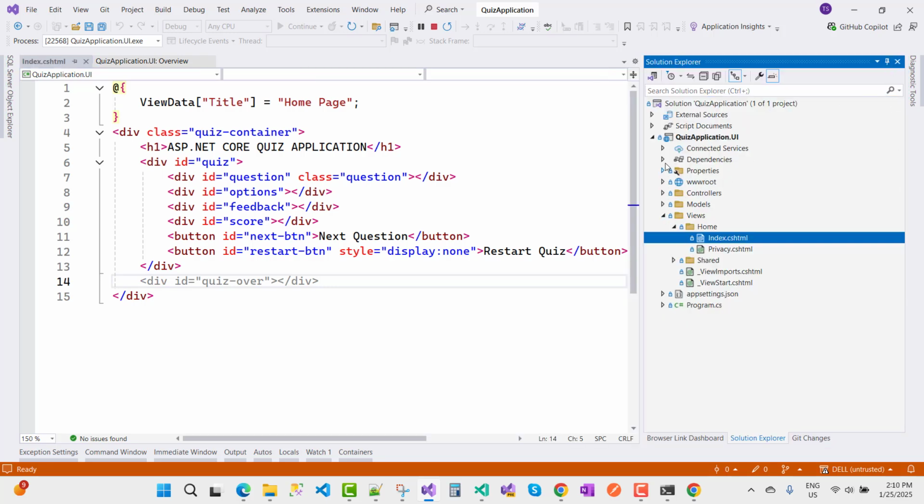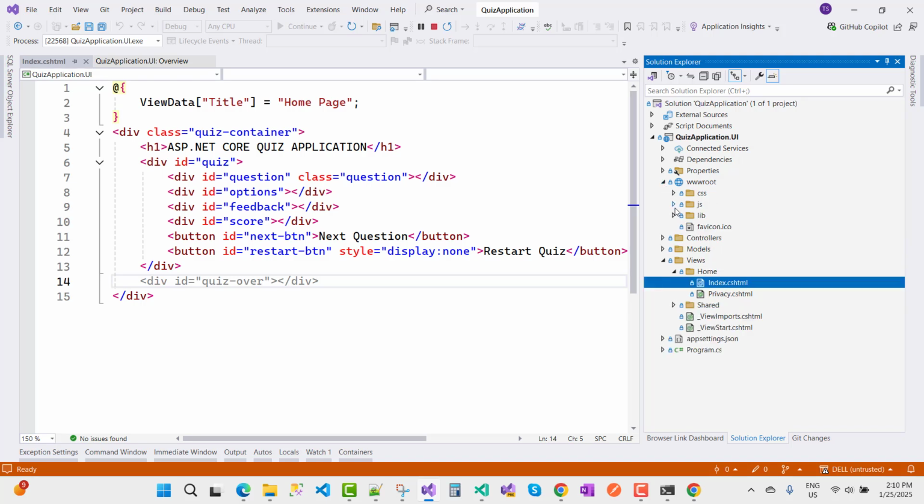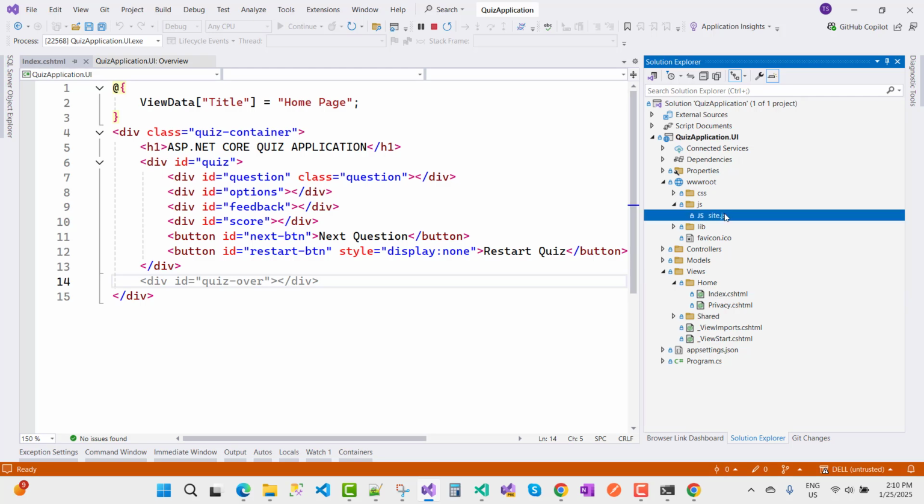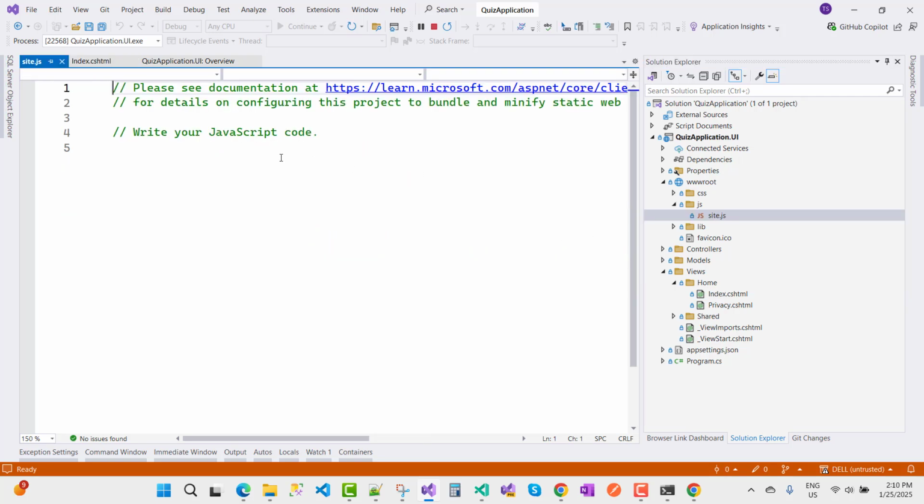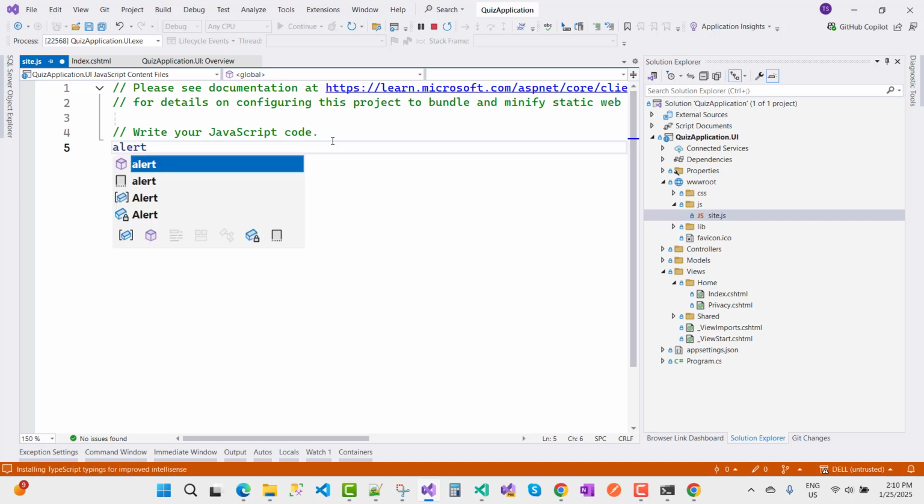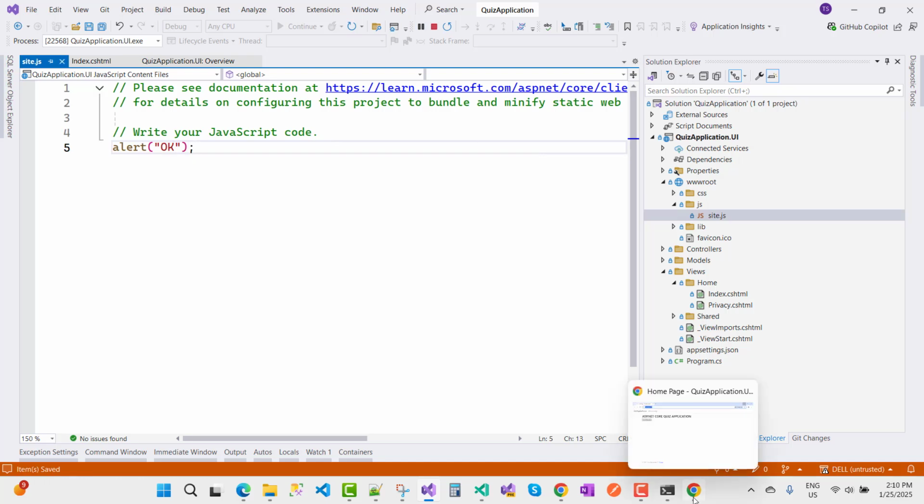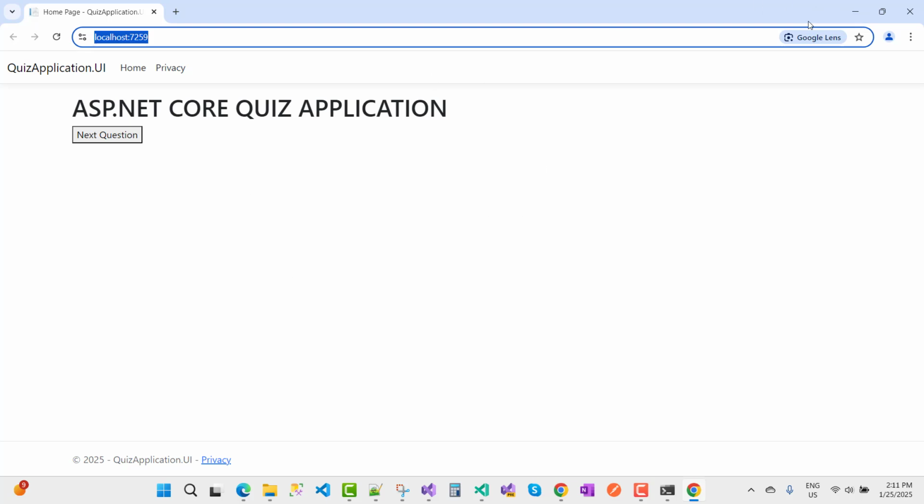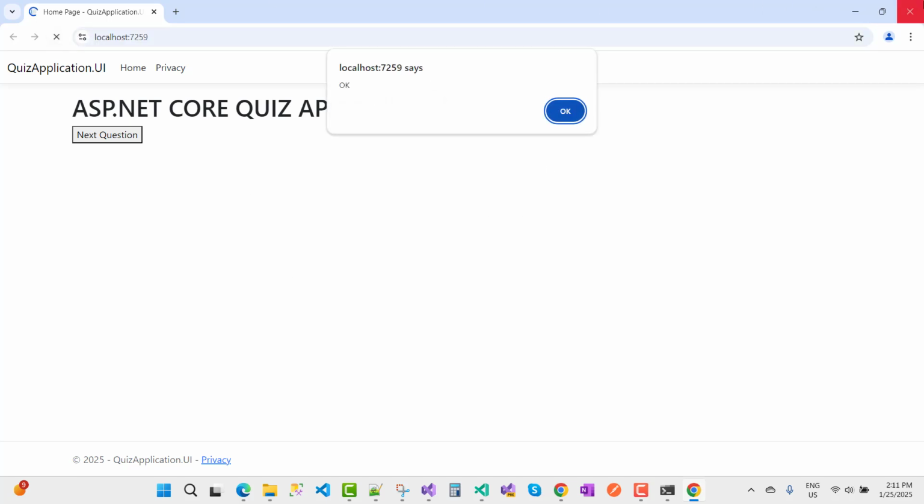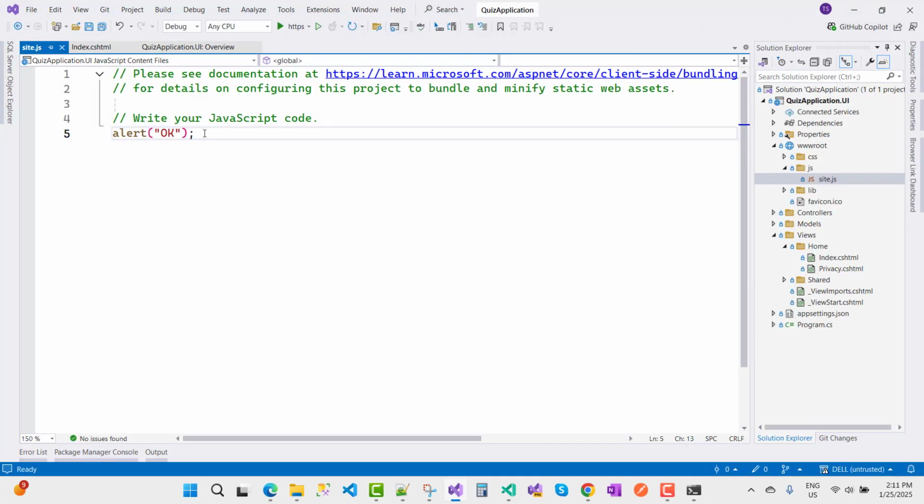Here you can see that we have a wwwroot folder, and under it a JS folder with site.js. Site.js is already there, so I want to add something like an alert here, which will display on your web page every time you refresh it. That file is much better for your application.